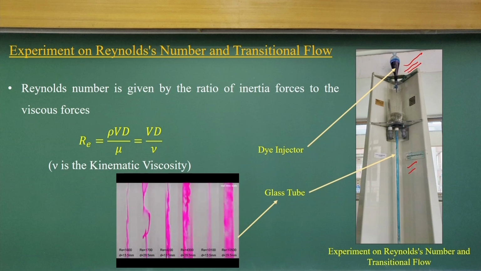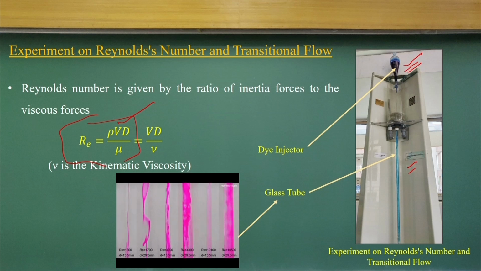The flow can be conducted with different Reynolds numbers. The Reynolds number, as you know, is defined as the ratio of inertia force to viscous force.